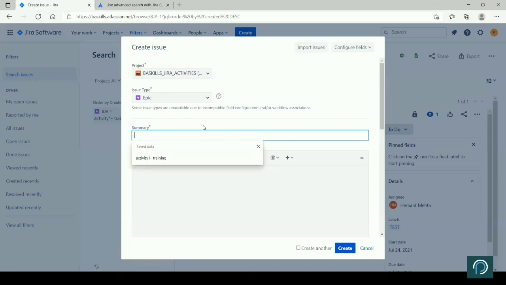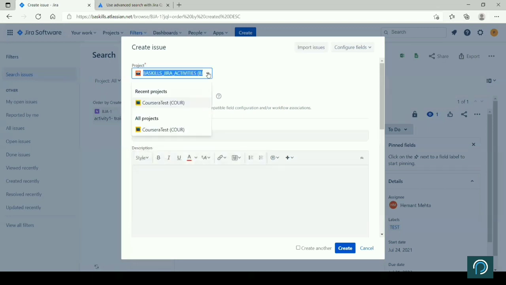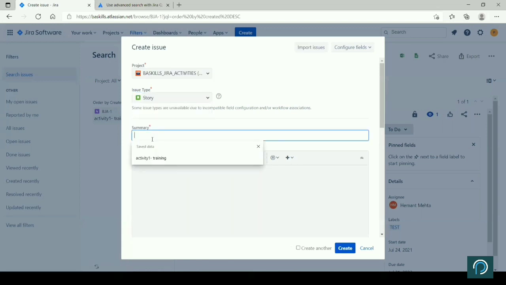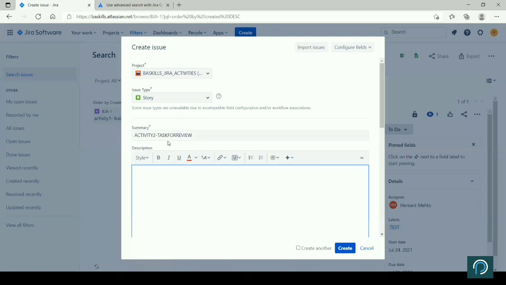Summary, you will add a high level summary. So let's create one. We will create a story, right? Activity 1 training. Let's create an activity 2, say task. The keyboard is not working, but anyway, summary you will put, right? So this is the summary that you will put.